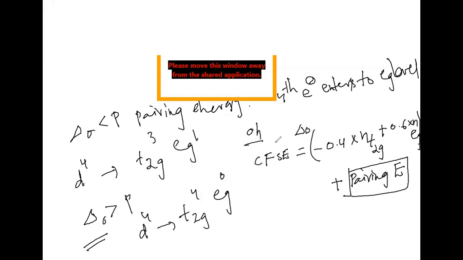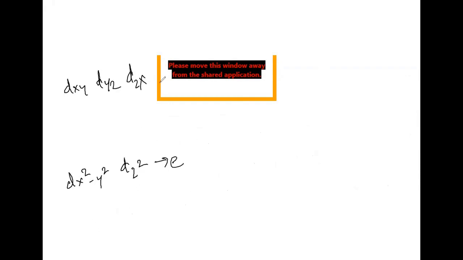Now, if you take tetrahedral complexes, what can we explain? For tetrahedral complexes, we can take one more explanation. The splitting will be like this: dx square minus y square and dz square in the lower level, and dxy, dyz and dzx in the higher level. Here this will be E and this one will be T2.